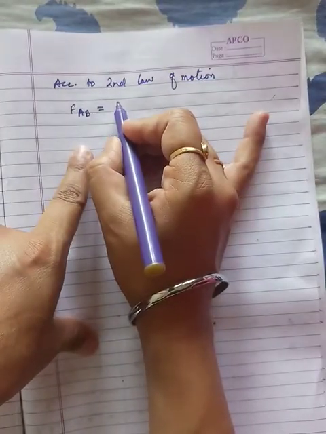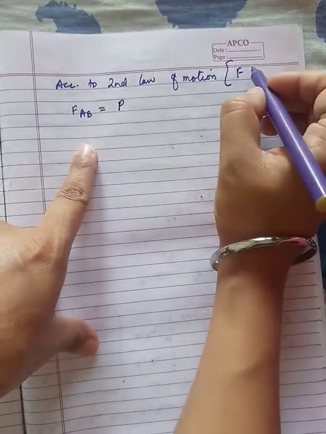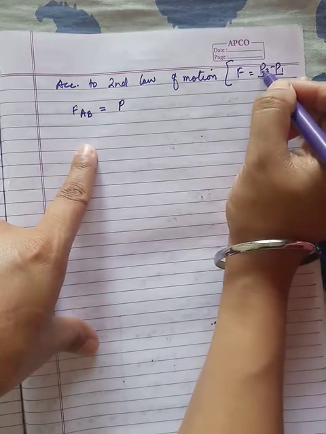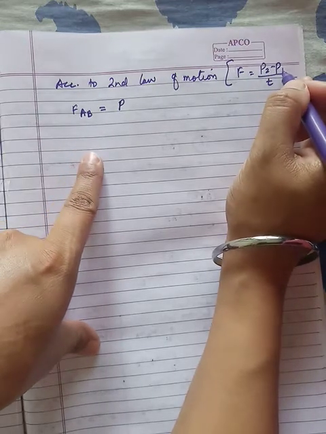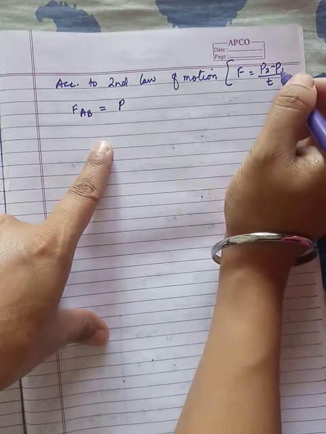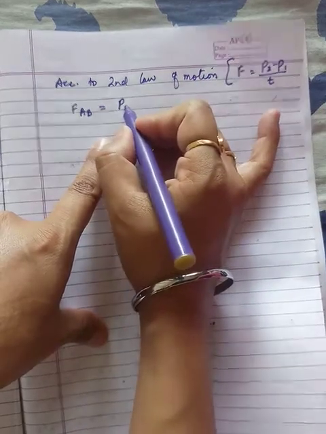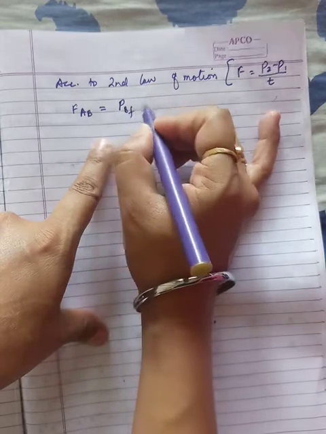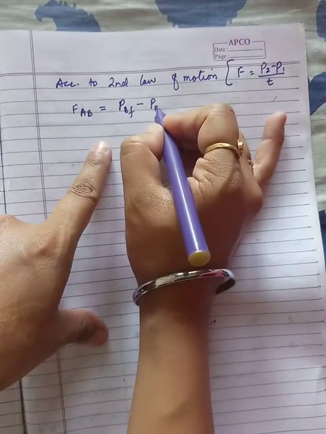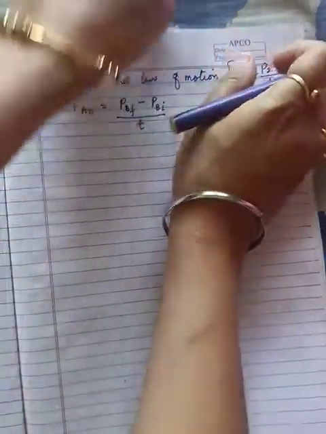Final momentum. What is the formula? Second law of motion: F is equal to P2 minus P1 upon T. P2 is final momentum, P1 is initial momentum. So the final momentum of B and initial momentum of B we have to consider. So what is the final momentum of B? PBF minus initial momentum of B, PBI, divided by T.